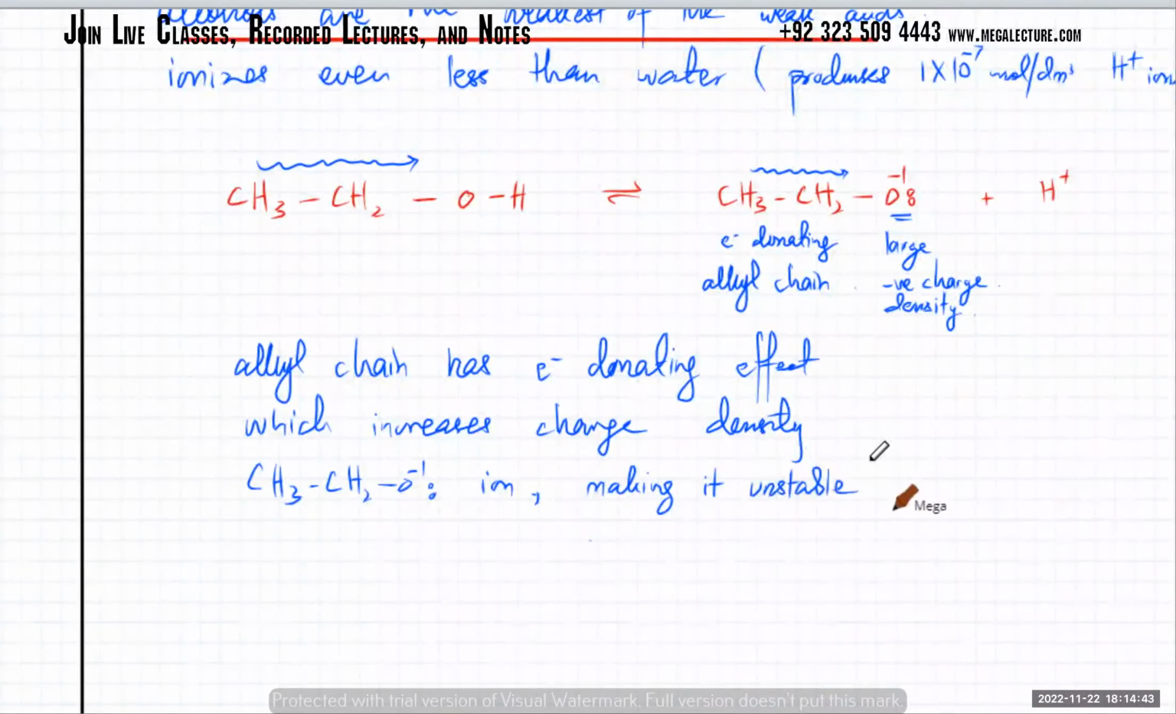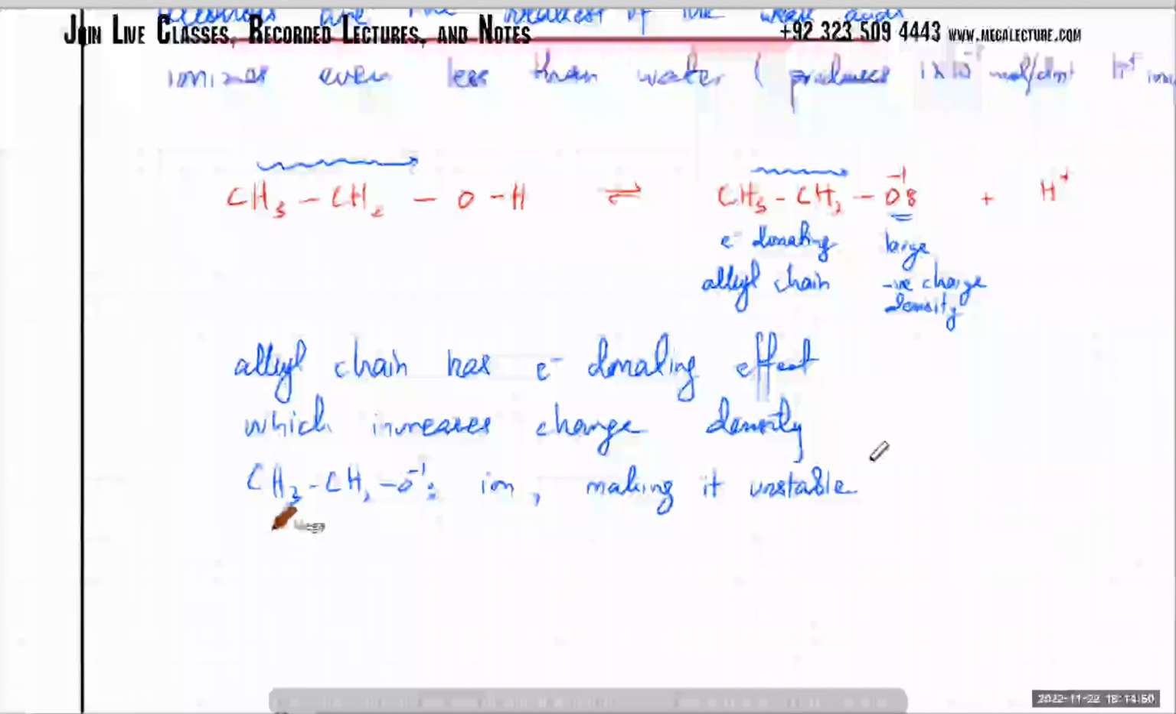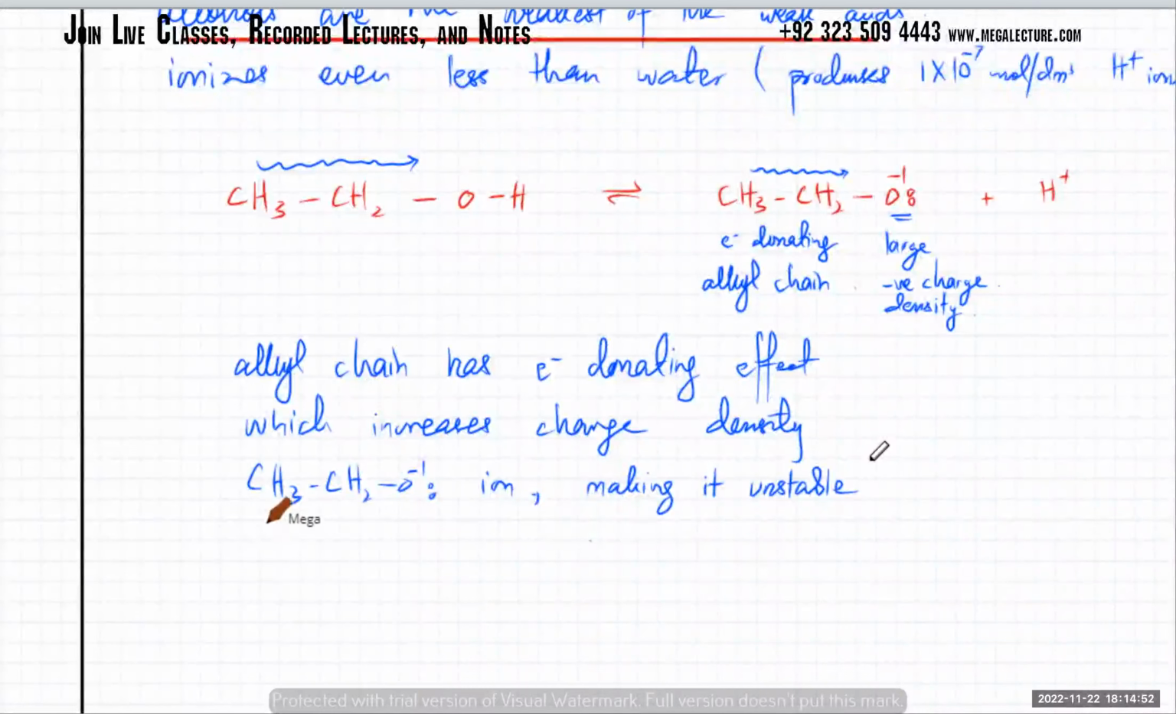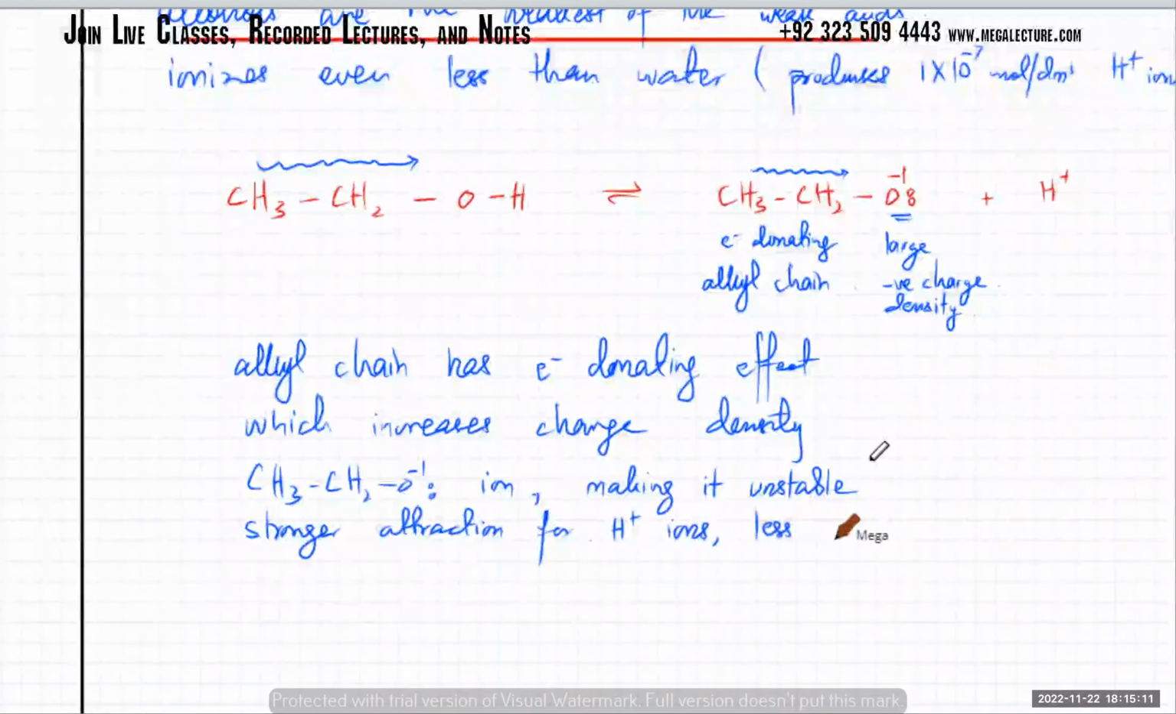So whenever the charge density increases, the ion will become very unstable because it's going to attract something. So making it unstable, which leads to stronger attraction for H plus 1 ions. So that would lead to less dissociation. The H plus 1 will not be able to leave.